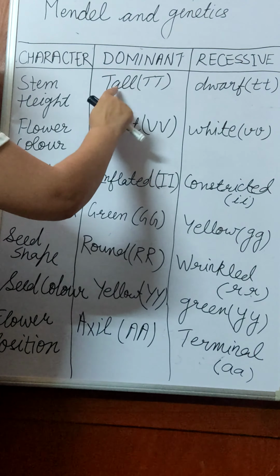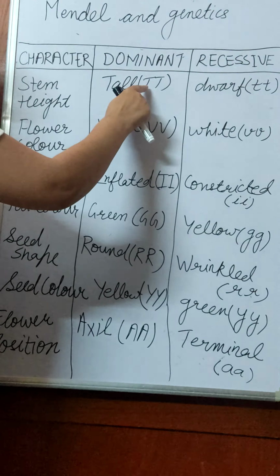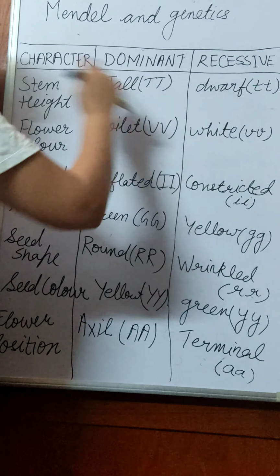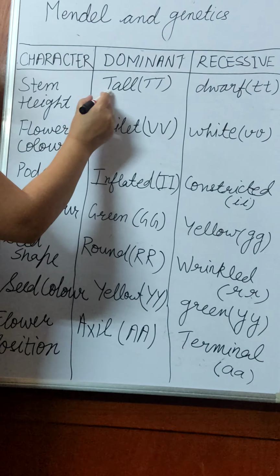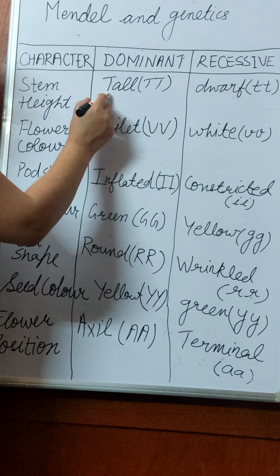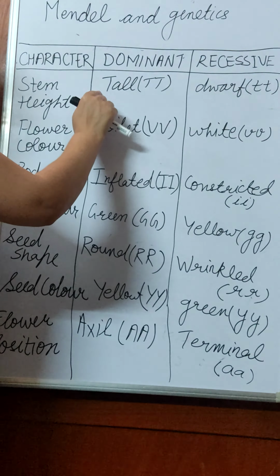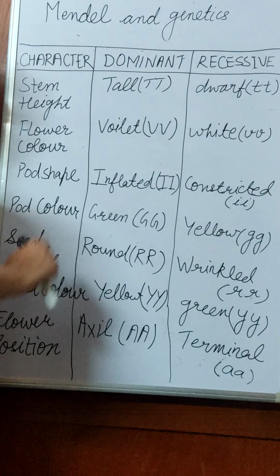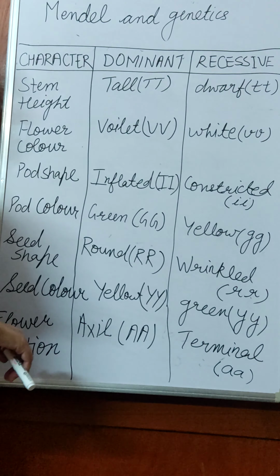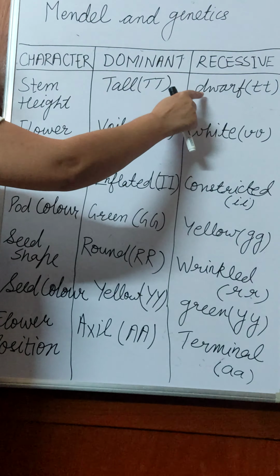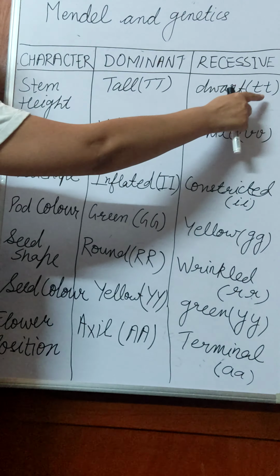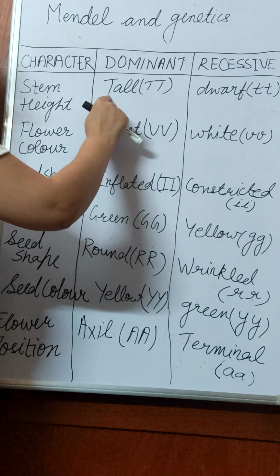Now for the dominant character, you can see there is a depiction by alphabets. We have taken the first letter of the character, and for the dominant we have written it 2 times. That is, tall is depicted by the capital T, capital T. For short or dwarf, we take the small version of the alphabet that we have taken for the dominant.